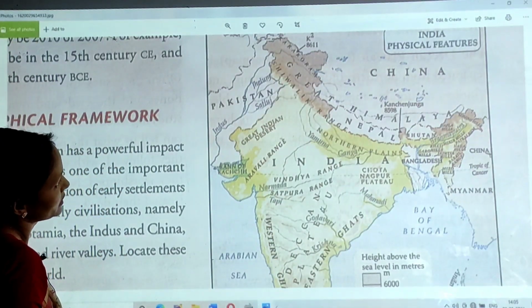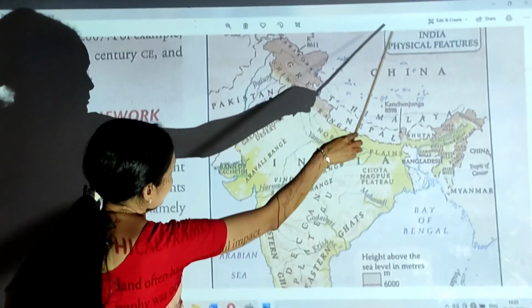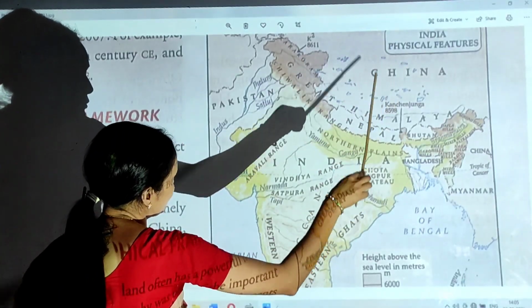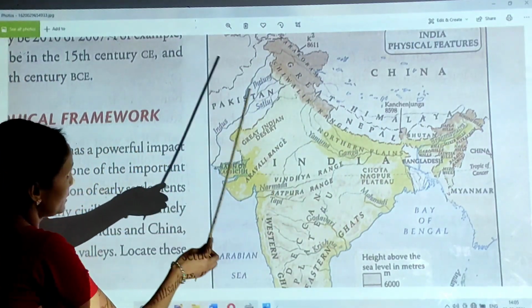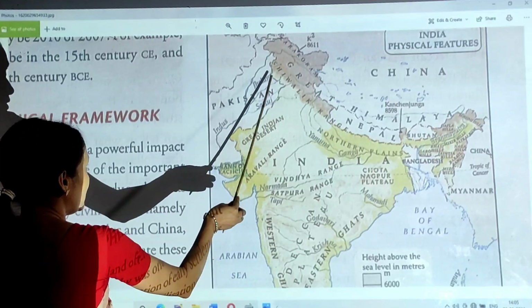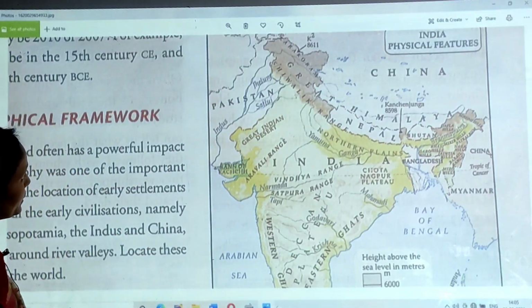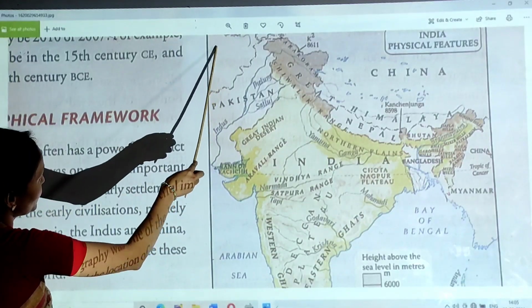Not only Mount Everest, there are so many peaks. It is a natural barrier, and from this side foreign invaders could not enter. On the opposite side, look here, the northwest side, foreign invaders entered our country through this side.